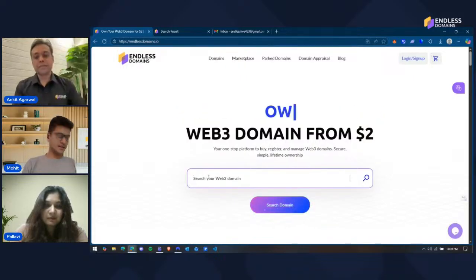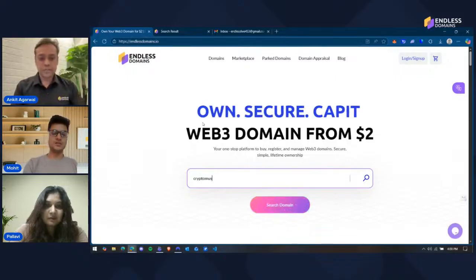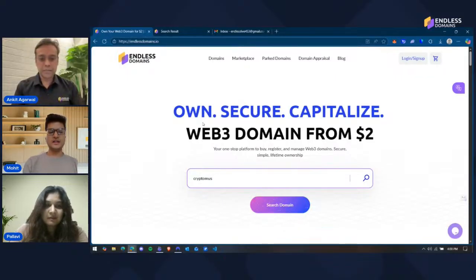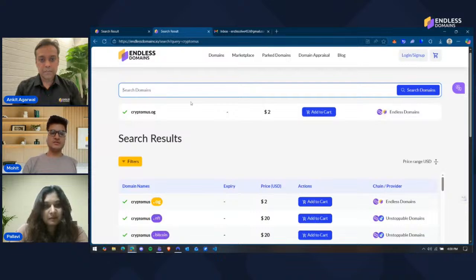Now let's say we want to search for a domain. Let's say it's Cryptomus, right? We just enter the domain name and we are redirected to this page again. I'm going to save you the hassle of any loading, so I had already searched for that domain here.